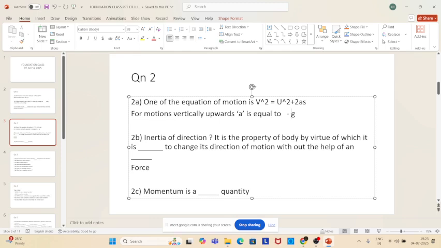Inertia of direction. It is the property of a body by virtue of which it is dash to change its direction of motion without the help of an dash force. Yeah, I think dash force. Inertia of motion. It is the property.